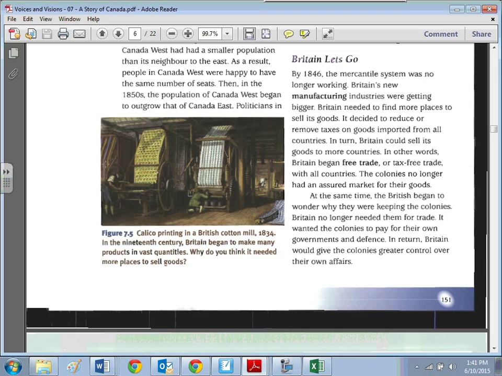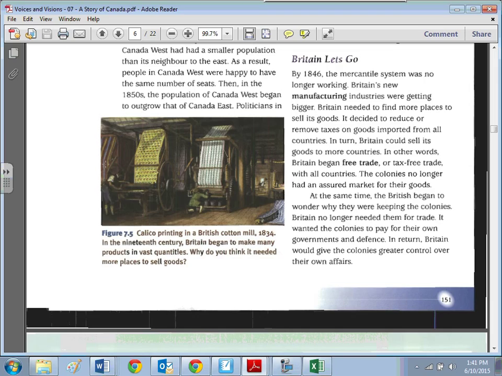So, Ontario and Quebec, why did they want to be a part of Britain? Because they knew there was extra for the government to make decisions. Decisions, yes, but more importantly? Trade. Money, money, money. It always comes back to money.